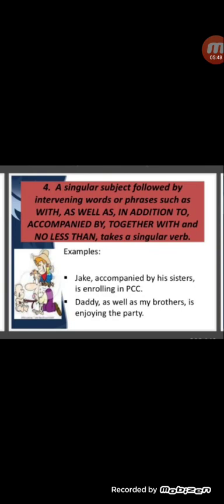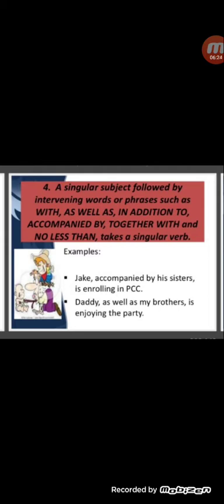Number 4, a singular subject followed by intervening words or phrases such as with, as well as, in addition to, accompanied by, together with, and no less than takes a singular verb. Just like you can see Jake accompanied by his sisters. So you have to see what is given before accompanied by, like Jake. Jake is singular, therefore the verb is singular. Jake is enrolling in PCC. Daddy as well as my brothers.